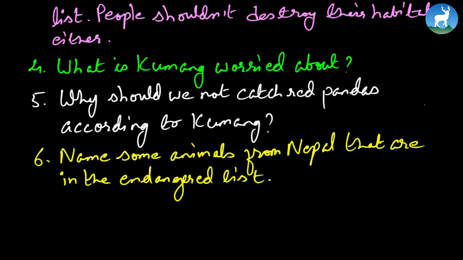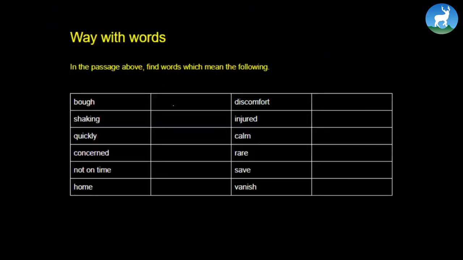Now moving forward, now word skills. In the passage above, find words which mean the following. Now again, all right, find the words which mean the same. Look at this word, bow. So in the passage above, find words. What do you think is the word in the passage which means the same? Now these words are called synonyms. All right, meaning you'll have to find the word which means just the same.